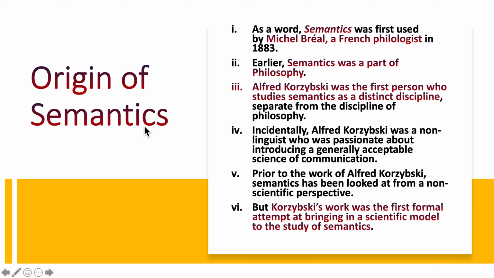Origin of semantics. As a word, semantics was first used by Michel Bréal, a French philologist, in 1883. Philologist means the person who is more concerned with the origin of words, how words originate.